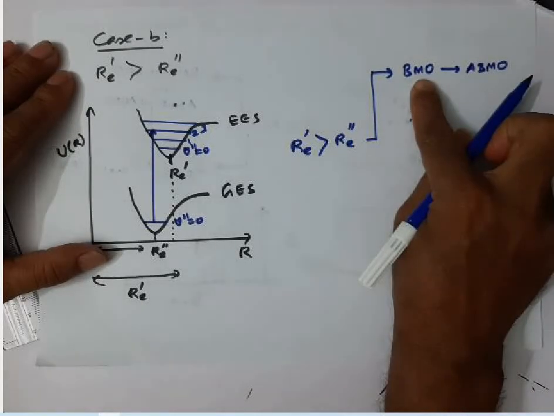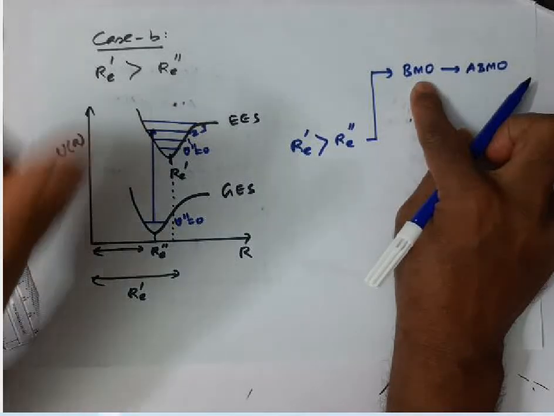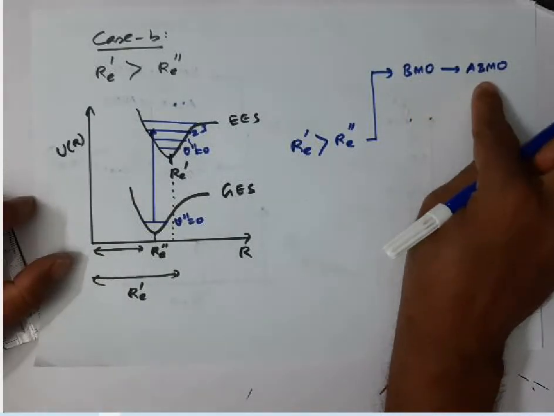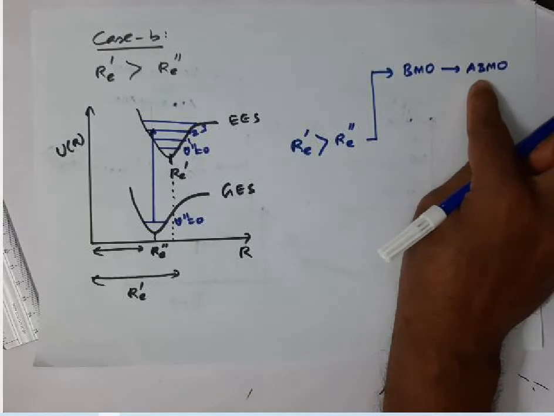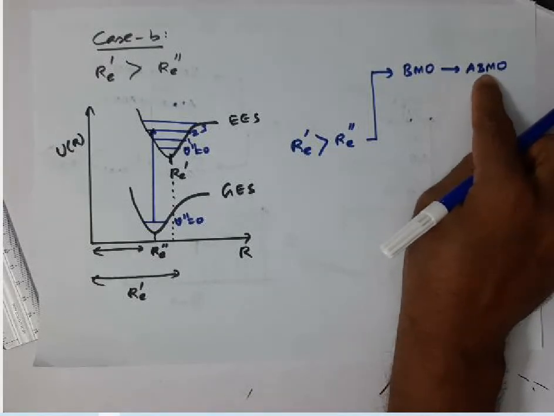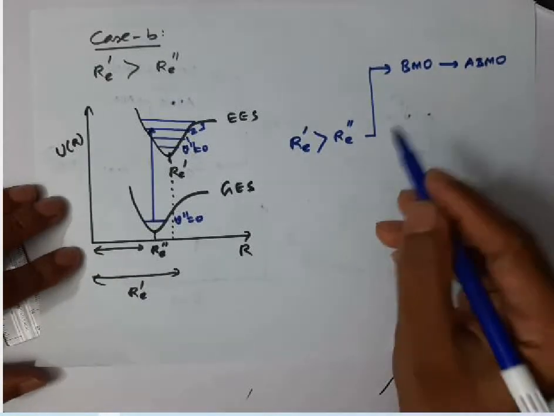In bonding molecular orbital, bond order is high. Bond order high means internuclear distance will be small. In anti-bonding molecular orbital, bond order is less. Bond order less means equilibrium internuclear distance will increase.